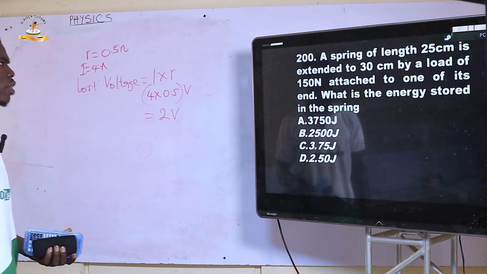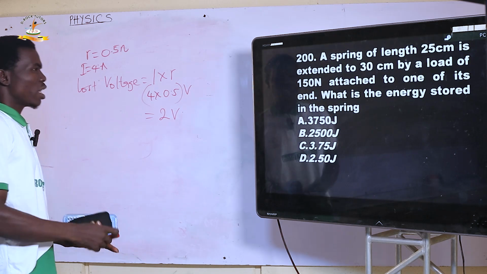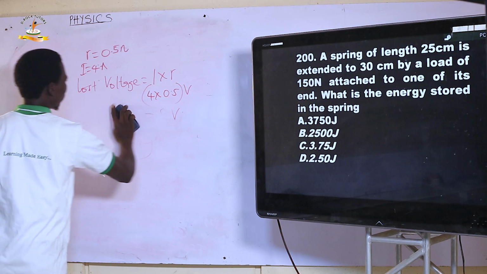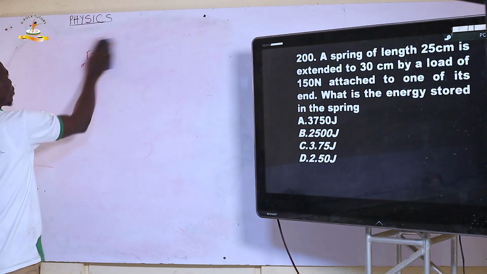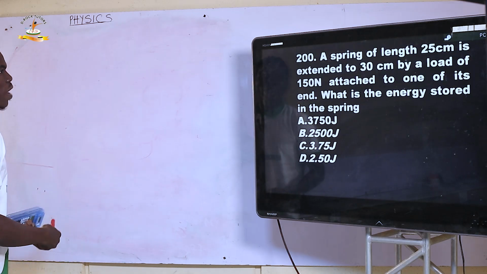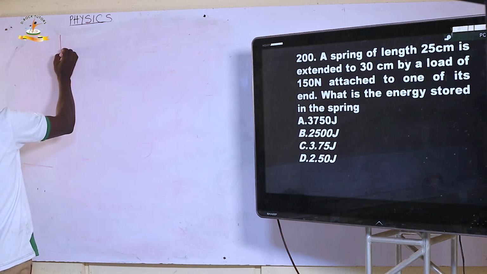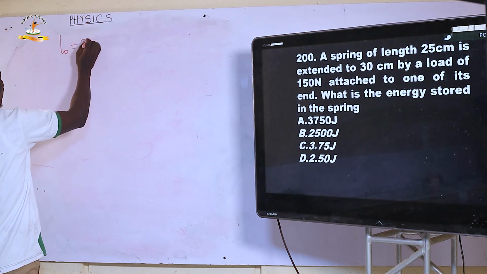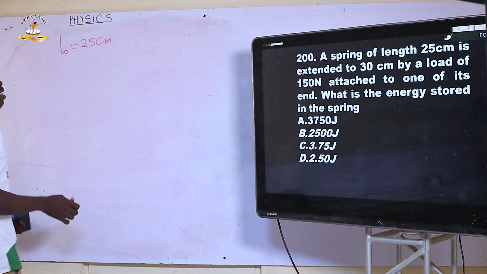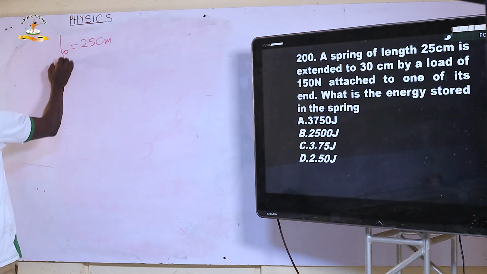And question 200. A spring of length 25 centimeter. So the original length is 25 centimeter. It's extended to 30 centimeter, the final length.